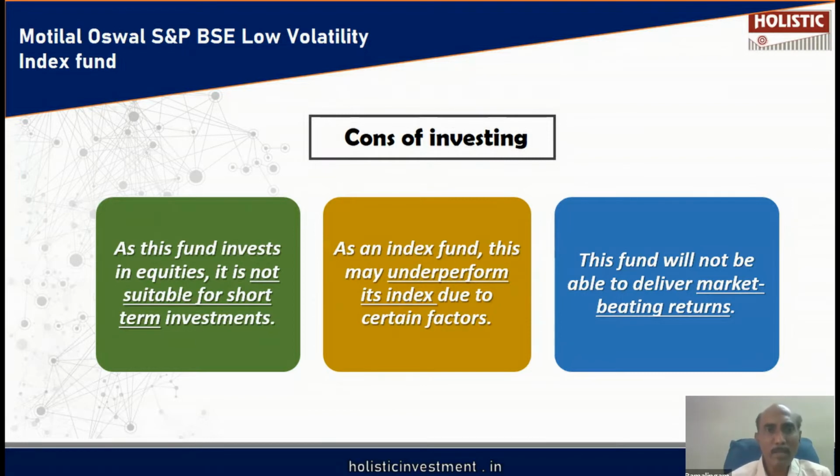Normally in an actively managed fund, the fund manager will be able to generate alpha because he chooses the best stocks in the index for his portfolio. Because of that, actively managed funds have a higher potential to beat the index. Here, there is no possibility of beating the index.